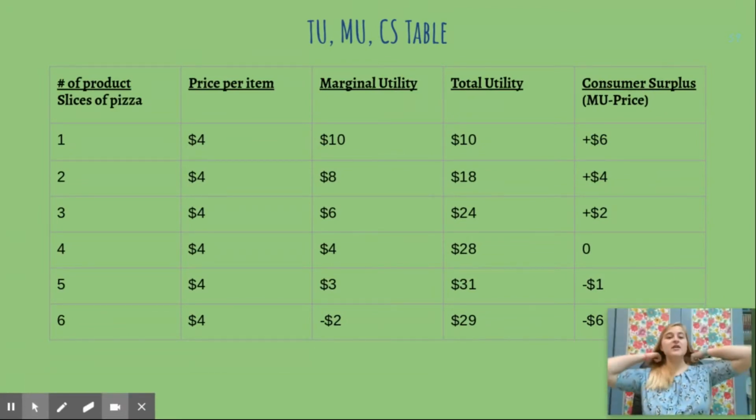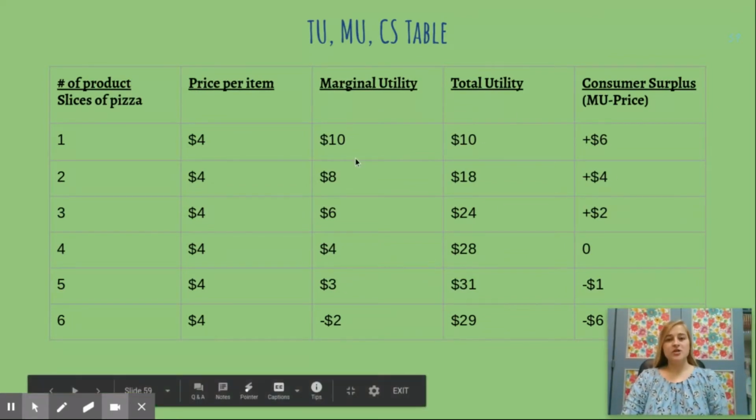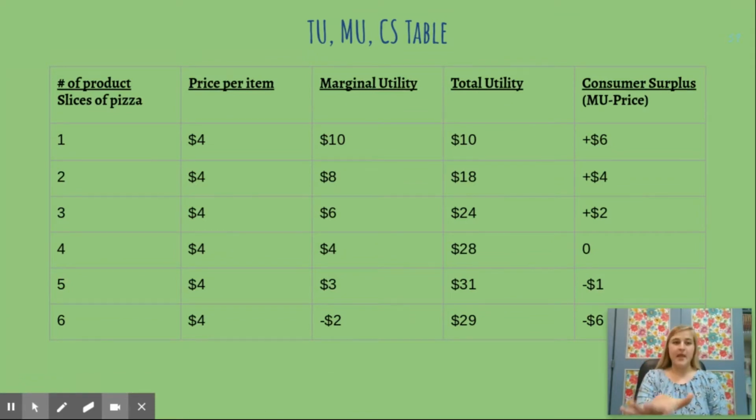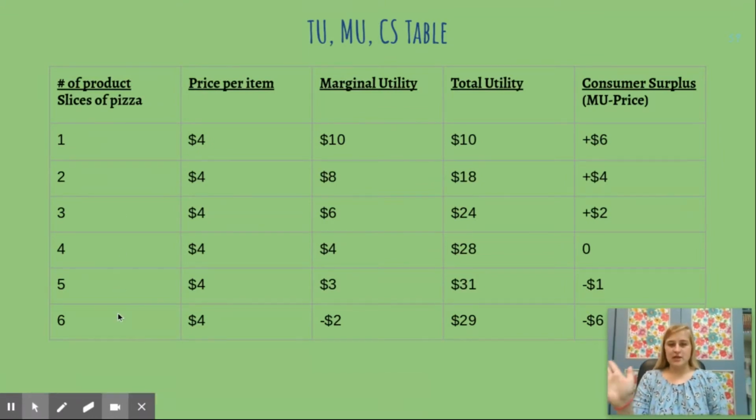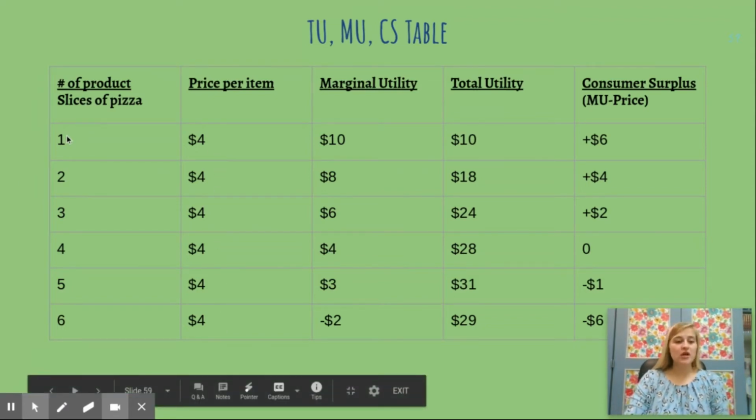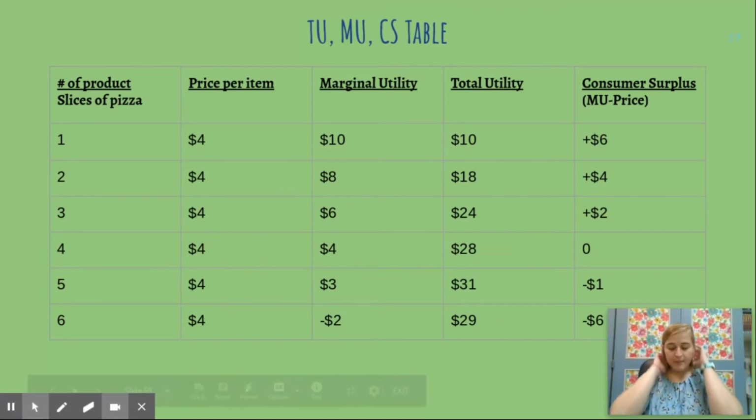Okay, so we have total utility, marginal utility, consumer surplus, price, and the number of that good that we are consuming. So in this table, I made it pizza because I love pizza. So within one sitting, I'm going to sit down and eat 6 slices of pizza, 100% doable. And each slice of pizza I buy, Sbarro Pizza is the best, is $4. Okay, so that never changes, and the number of goods we're consuming always goes up, and the price per item never changes.